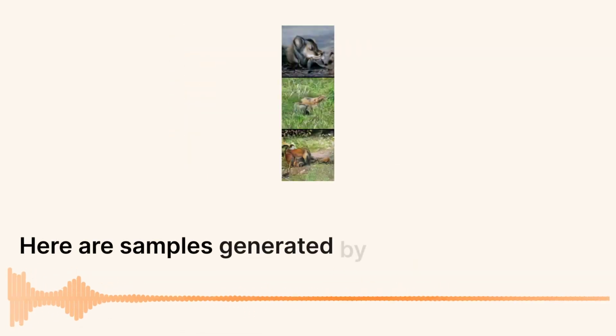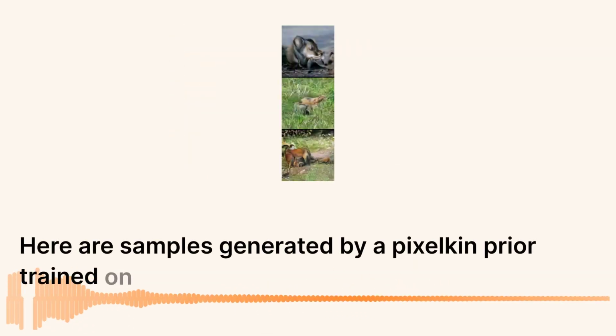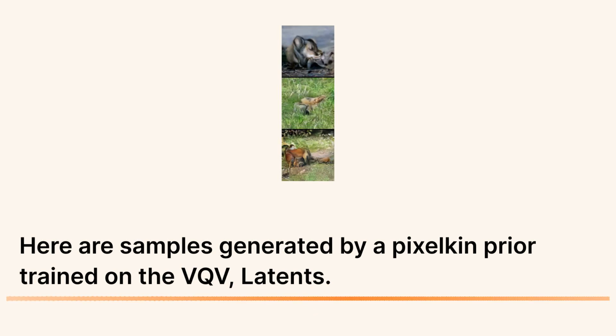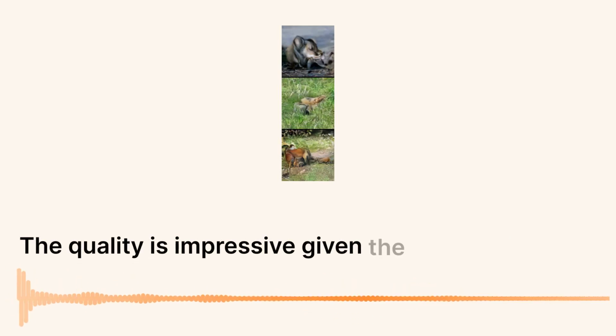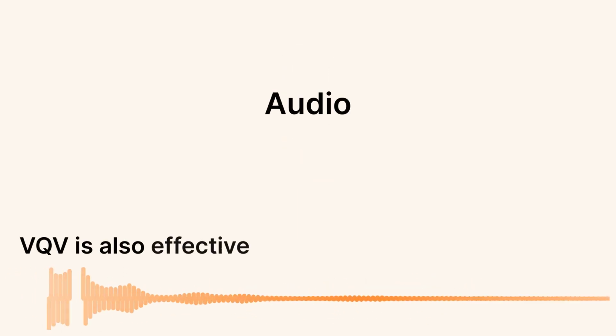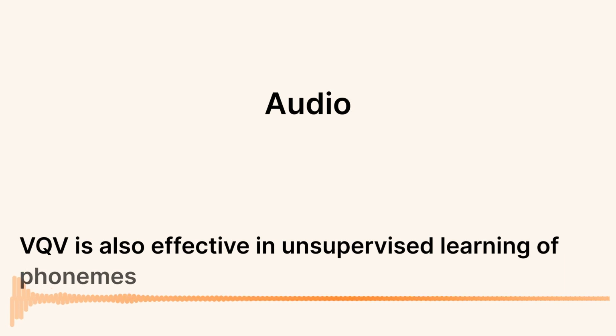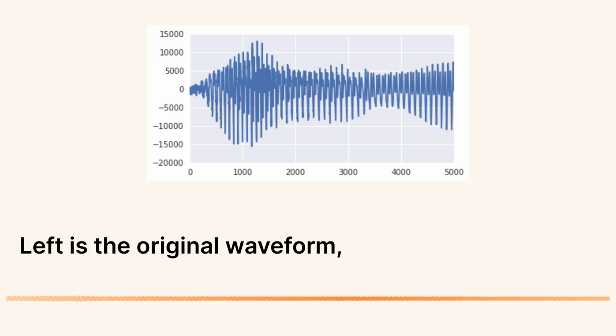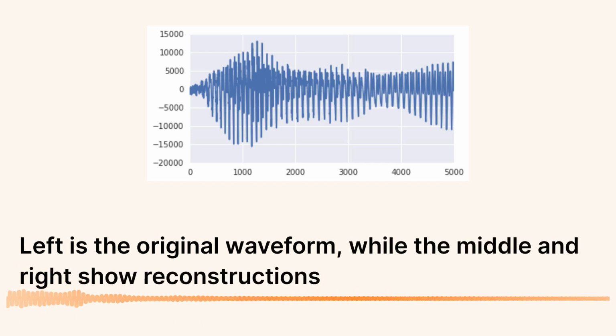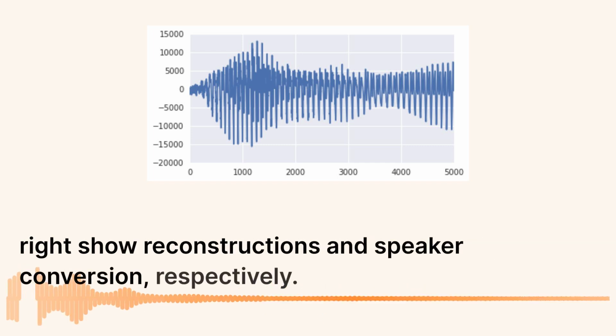Here are samples generated by a PixelCNN prior trained on the VQ-VAE latents. The quality is impressive given the discrete latent space. VQ-VAE is also effective in unsupervised learning of phonemes from raw audio. Left is the original waveform, while the middle and right show reconstructions and speaker conversion, respectively.